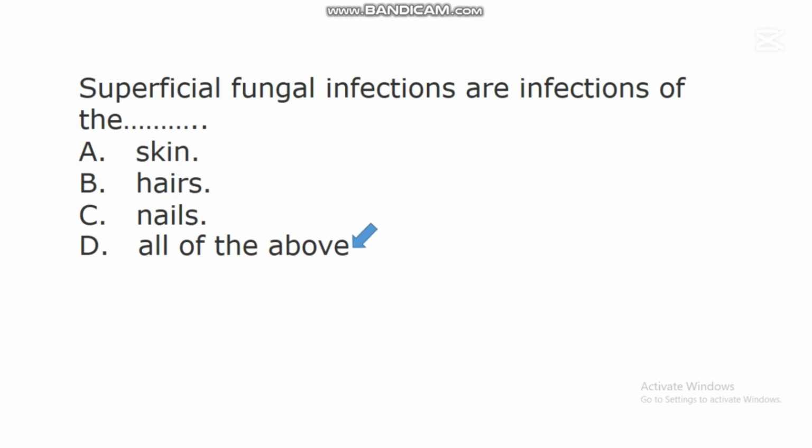So the entry and establishment of fungi is what we call fungal infection. So when that establishment begins to affect the activity of a particular organ or tissue, it will now lead to a disease. So the superficial fungal infections are infections of the skin, hairs, and the nails.